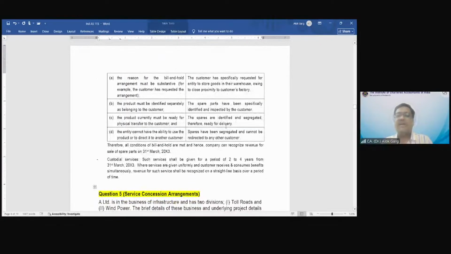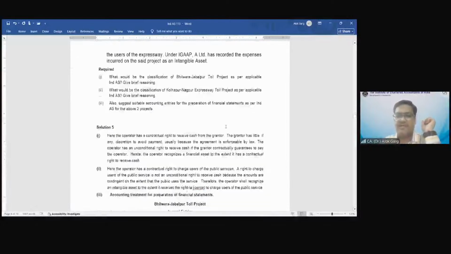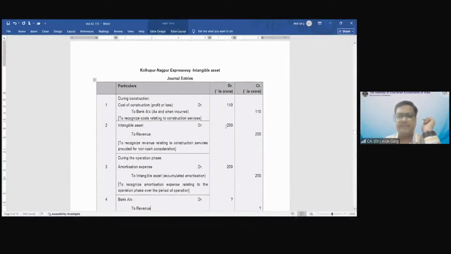So this bill and hold arrangement question we did on 18th of May. Service concession arrangement we have also covered on 18th of May. So I'm not covering it again.